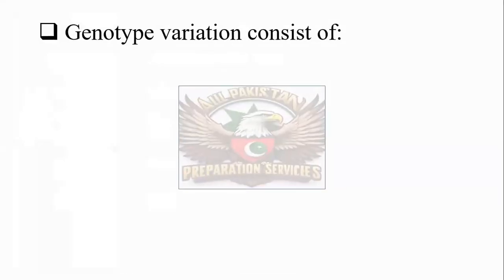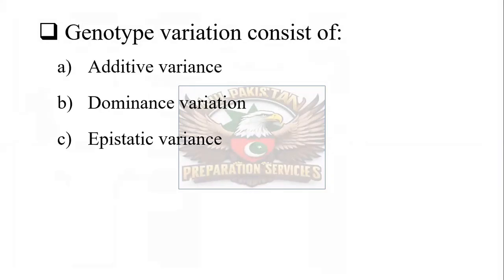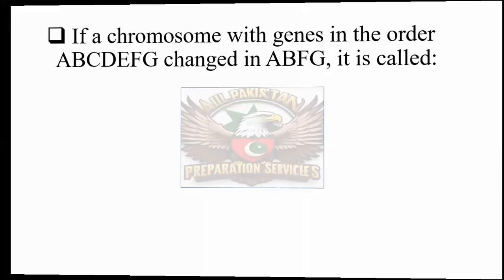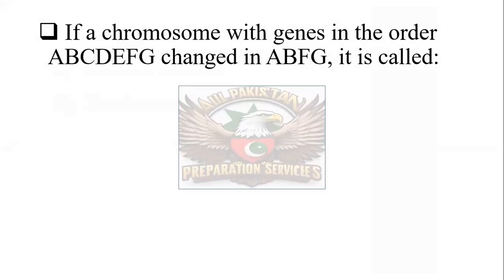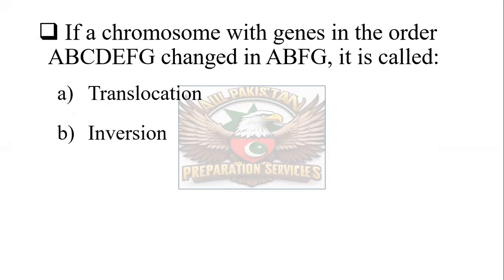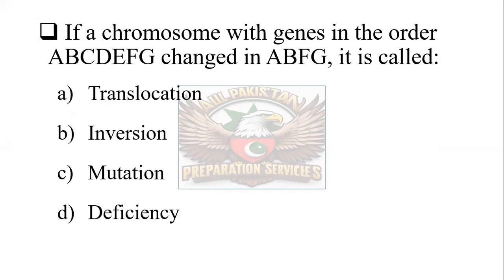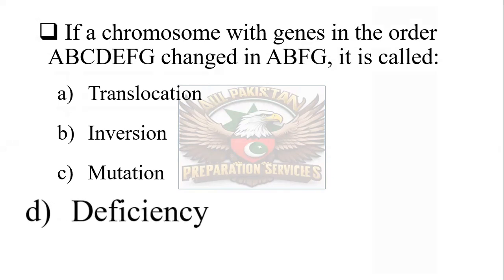Genotypic variation consists of additive variance, dominance variance, epistatic variance, or all of these. And the correct one is all of these. If a chromosome with genes in order A, B, C, D, E, F, G changed to A, B, F, and G, it is called translocation, inversion, mutation, or deficiency, and the correct one is deficiency.